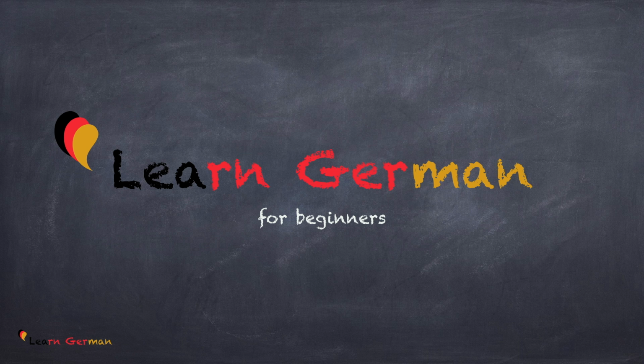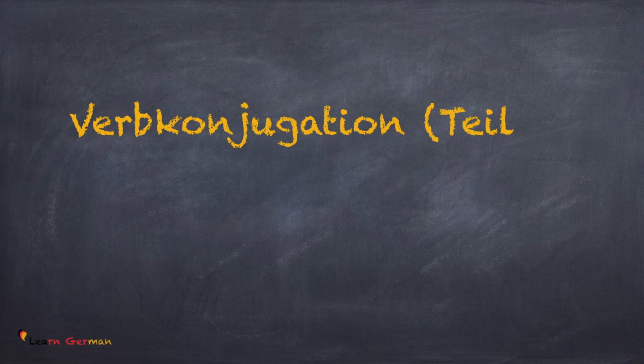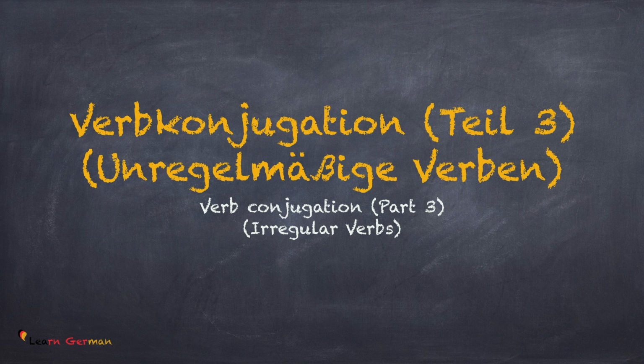As mentioned in the previous lesson, we'll be doing conjugation of irregular verbs in this lesson. Lektion 15. Verbkonjugation Teil 3. Unregelmäßige Verben.